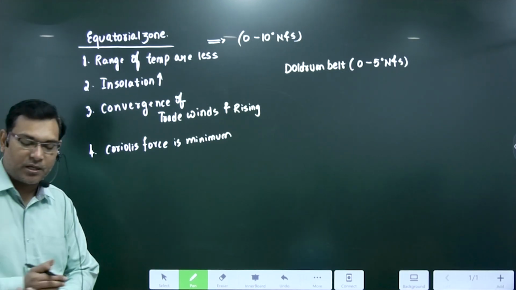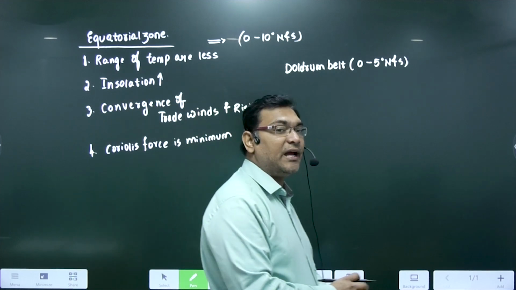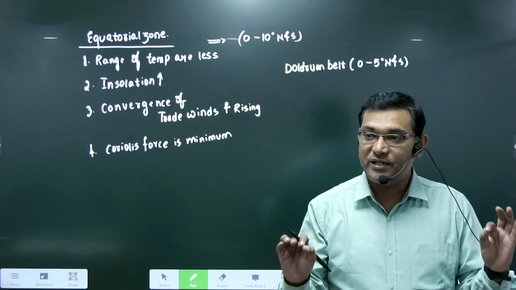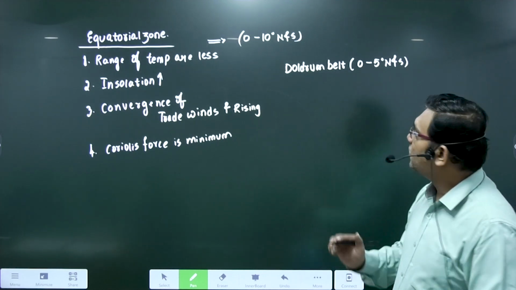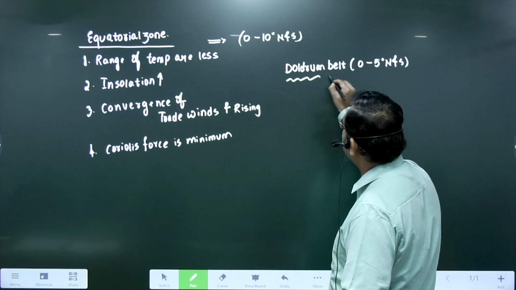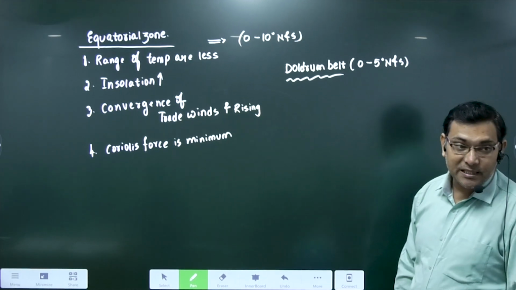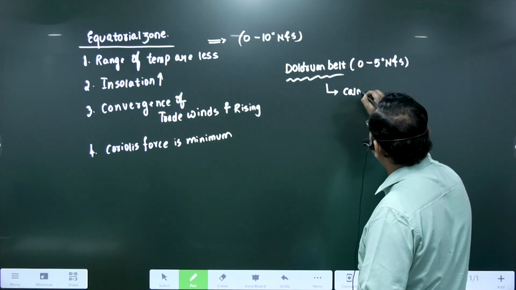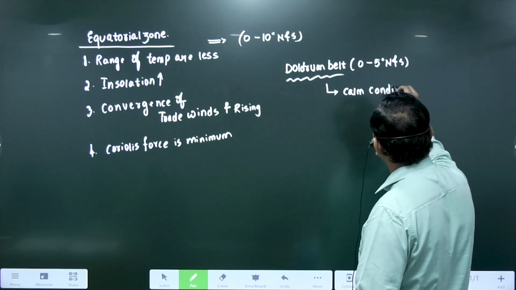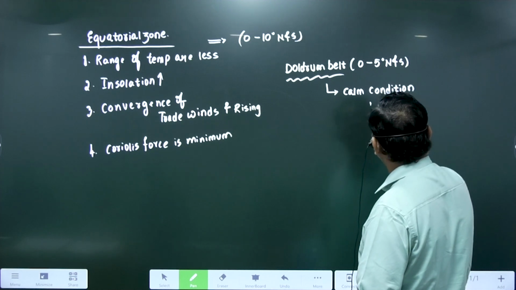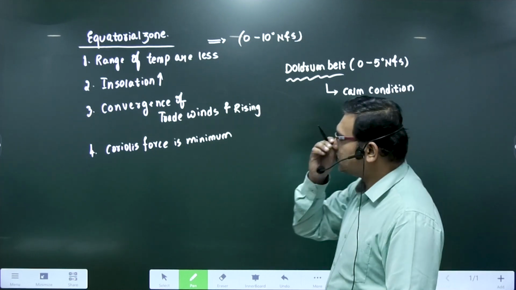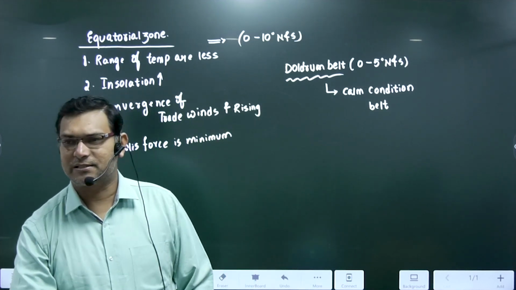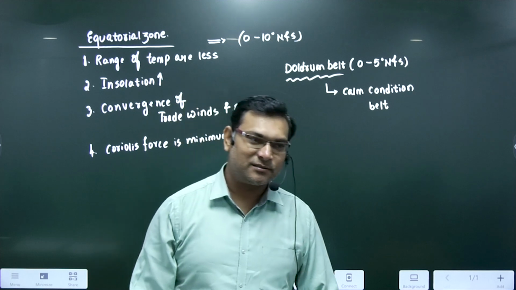Why is it called a calm condition zone? It is difficult to find any advection here. That is, there is no definite pattern of winds in this belt. So, why is it calm condition? First of all, what is the doldrum belt? The doldrum belt is a calm condition zone belt. Clear? It's very, very calm condition. Why is it calm condition?